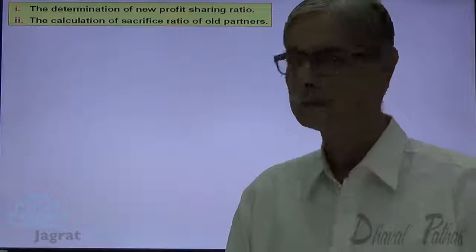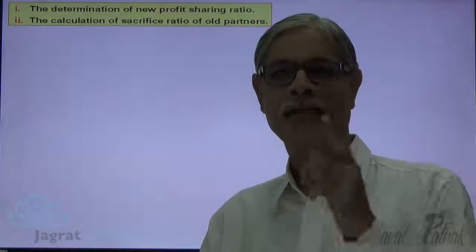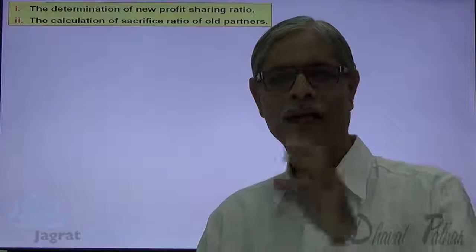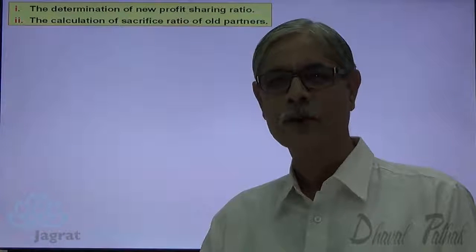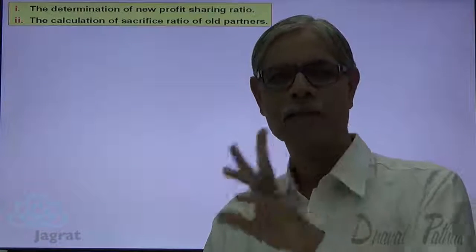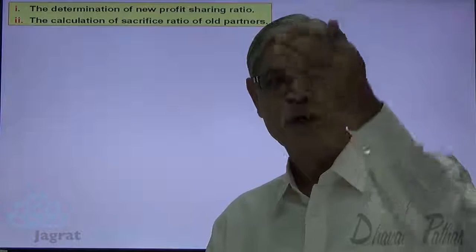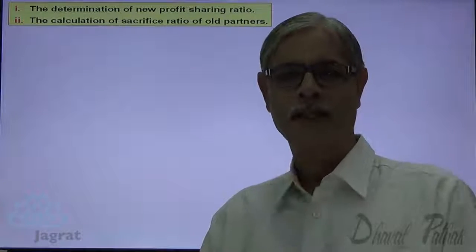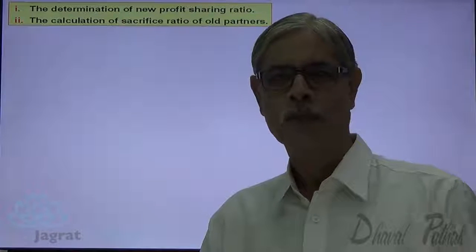Now let me start. Now there are various situations wherein you are required to work out any of one missing out of these four. Which are the four things I told you? I repeat. Old ratio, new ratio, share sacrificed by each partner, share of a new partner. These are the four matters. Now, we want to find out the new profit sharing ratio under varieties of information given to you. Let us start.